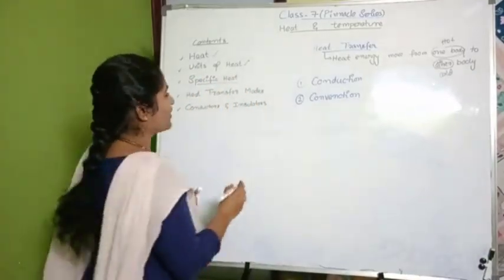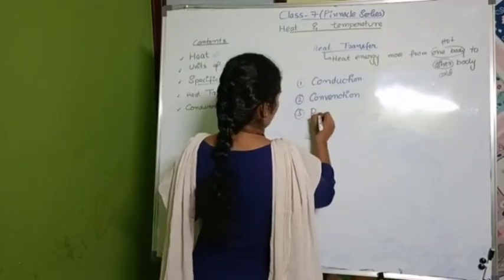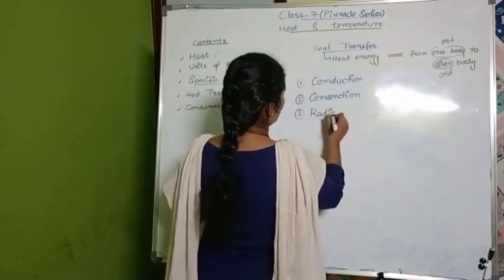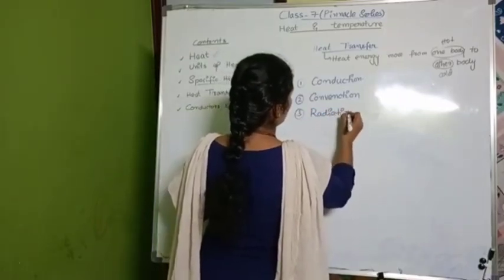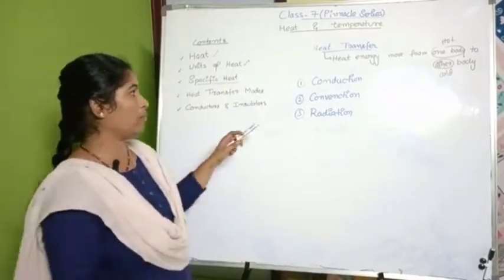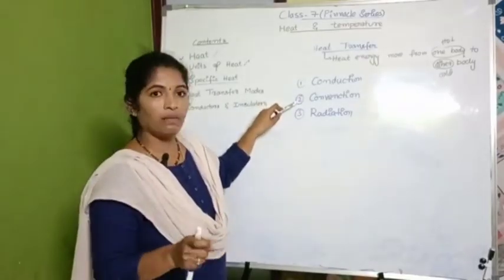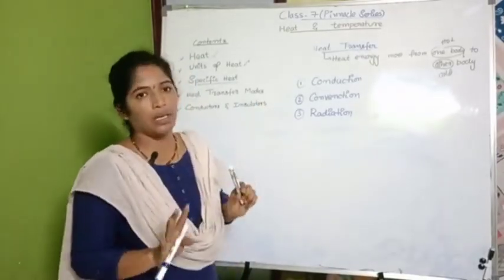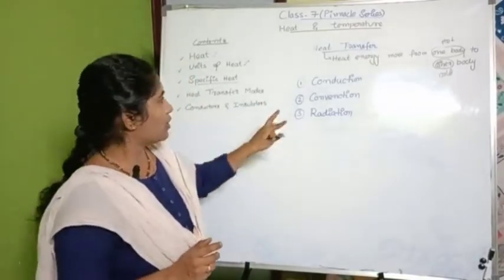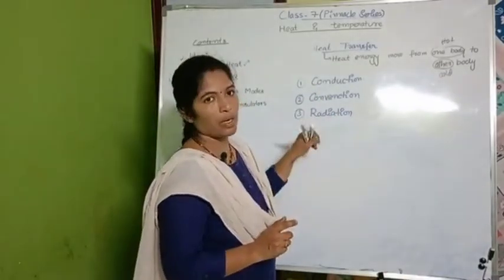Convection. Third one, radiation. So what are the three modes of heat transfer? Yes, three. Repeat with me: conduction, convection, radiation. What is the difference between conduction, convection, and radiation?